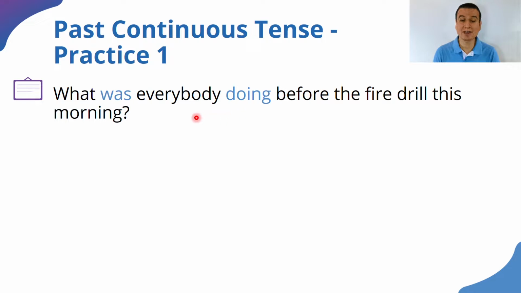In British English, you might find that some groups are used with the plural. Not necessarily everybody, but that is a difference between American and British English. What was everybody doing before the fire drill? A fire drill, remember, is a practice activity in which people prepare to act in an emergency. A fire drill is practice for what we would do in case of fire.